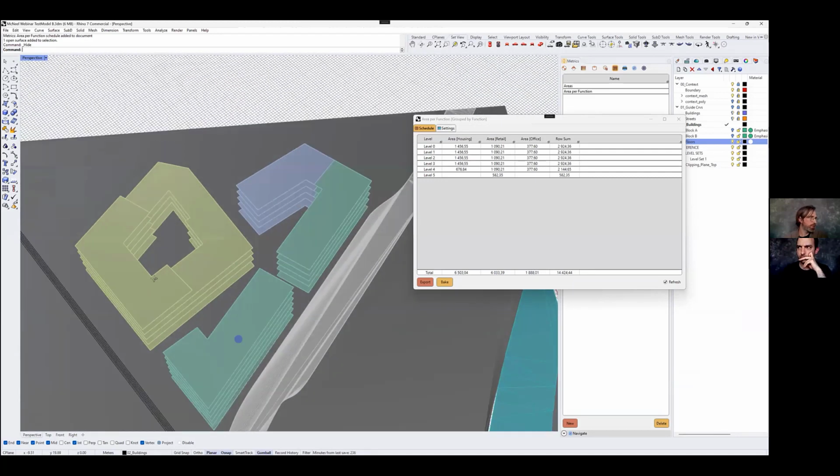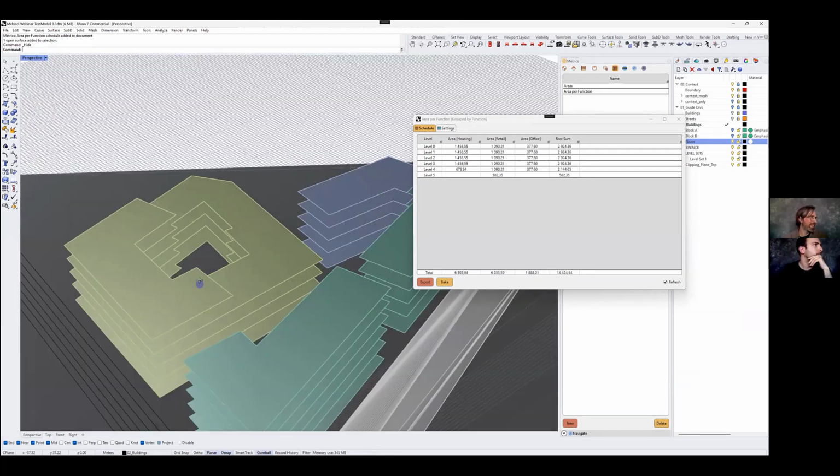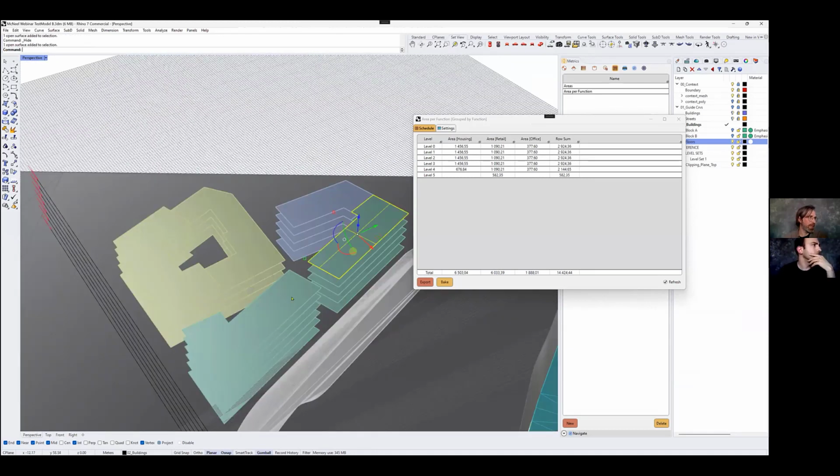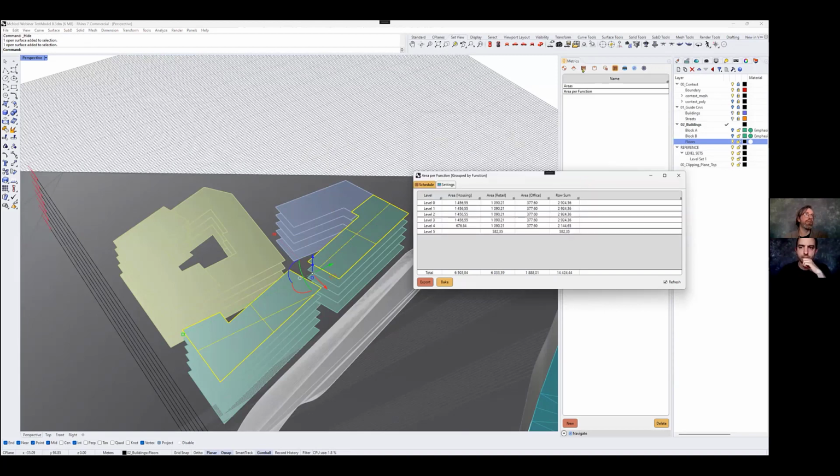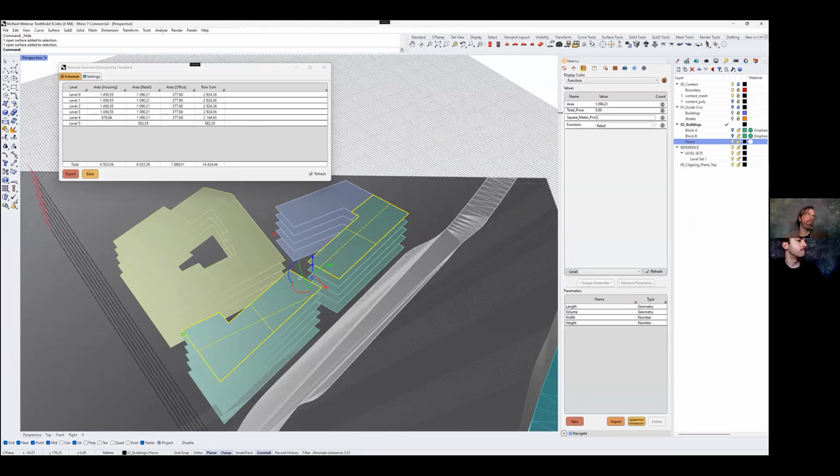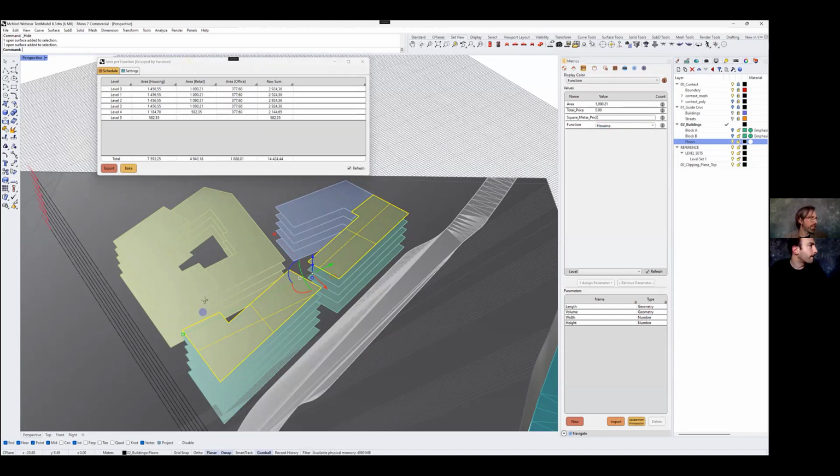I'm not going to do too much editing on this live broadcast, but I can, for example, change this to housing. Go back. Sorry, let's move this one over here and go back to the parameters and change this to housing. And it will calculate, and we got some more housing on level 5, I guess.